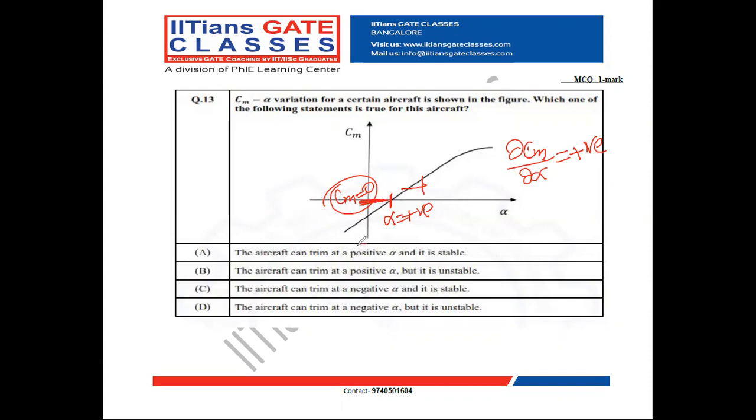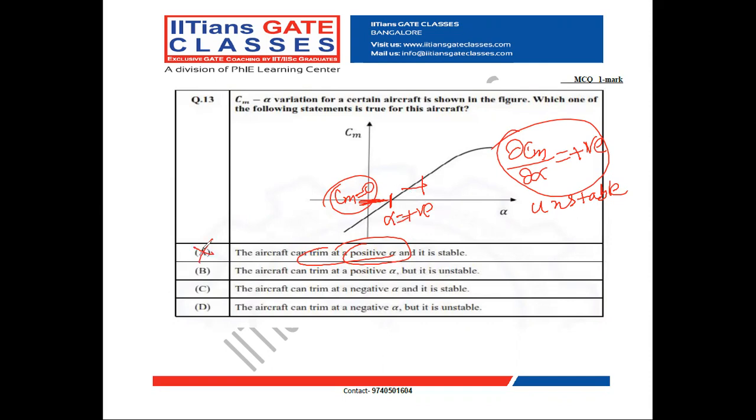So this portion is correct. And it is stable? No, ∂Cm/∂alpha is positive, which means the aircraft is unstable. For the aircraft to be stable, ∂Cm/∂alpha should be negative. So it is unstable. So option A is incorrect.